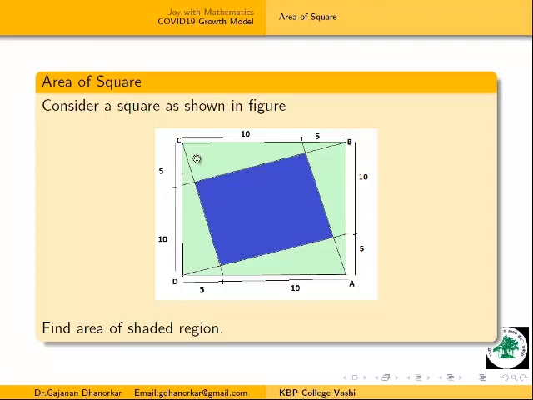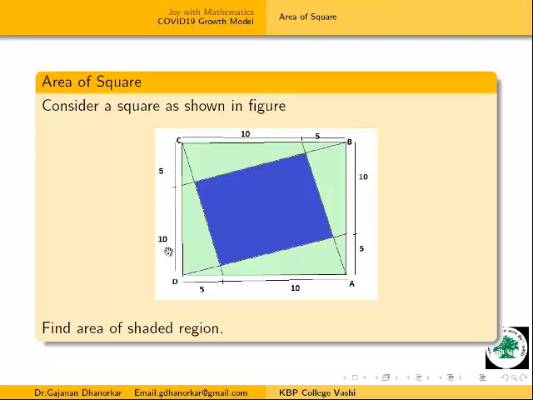Now when we are finding the area of this triangle and this triangle, this small triangle is in common. We have to find the area of this small triangle, and subtract it from our whole area because it is a common area. Then we will get the area of this shaded region. This is our job.